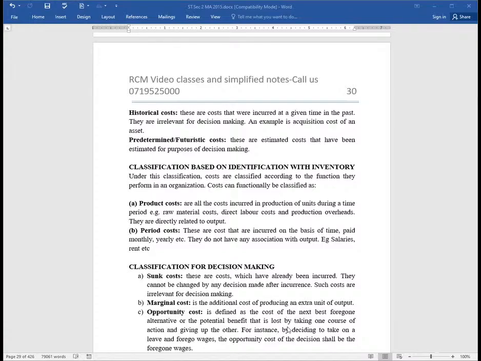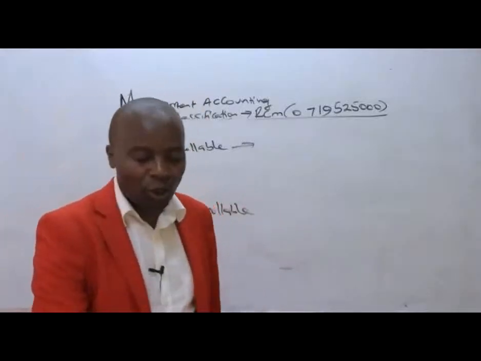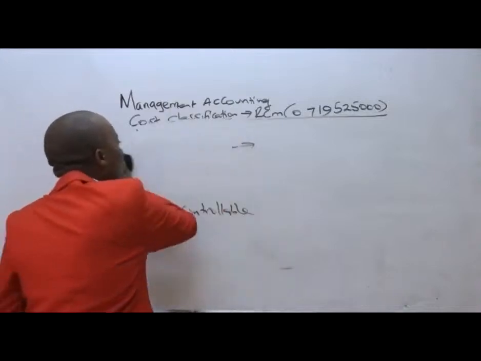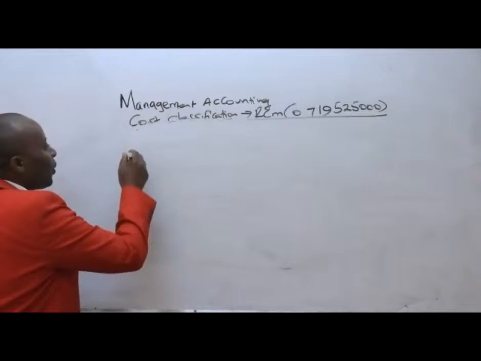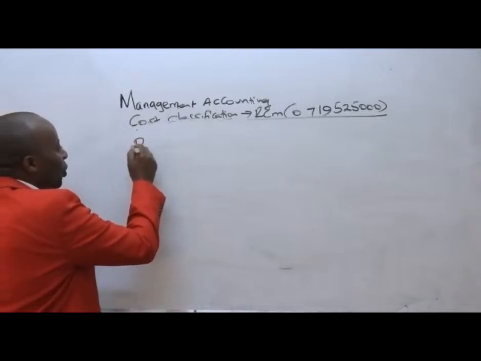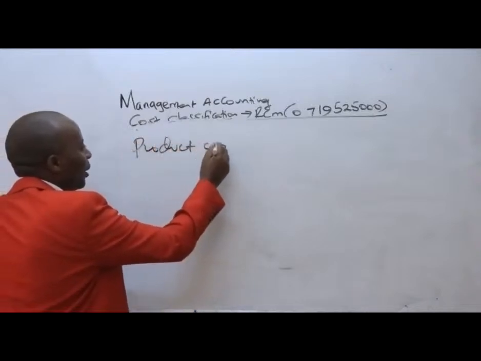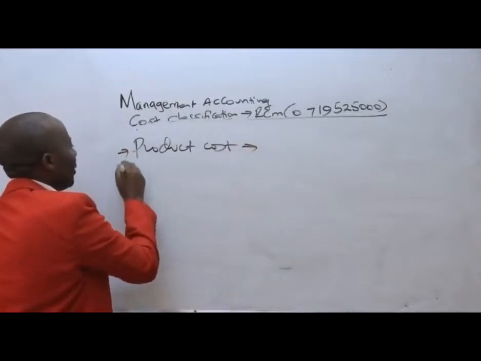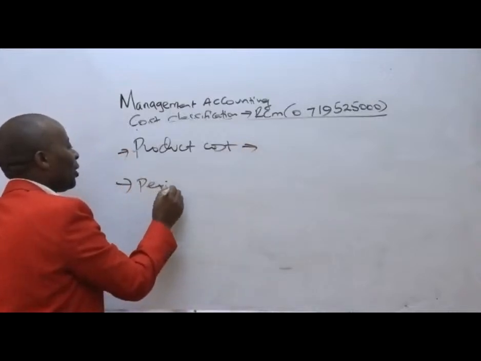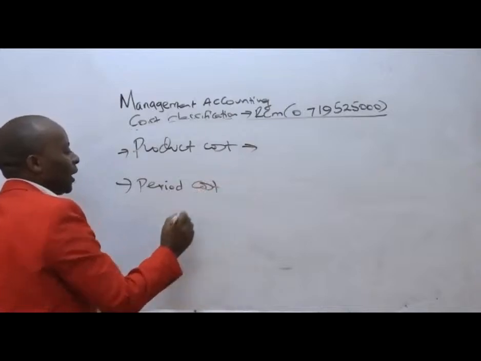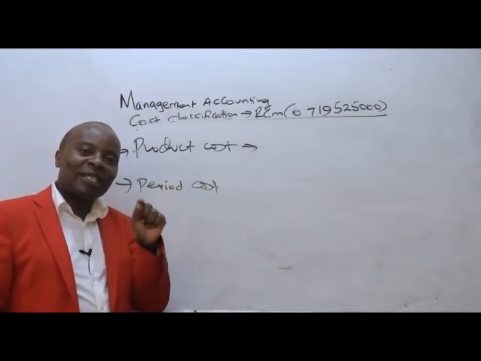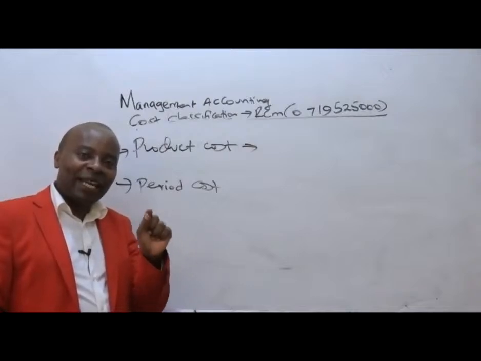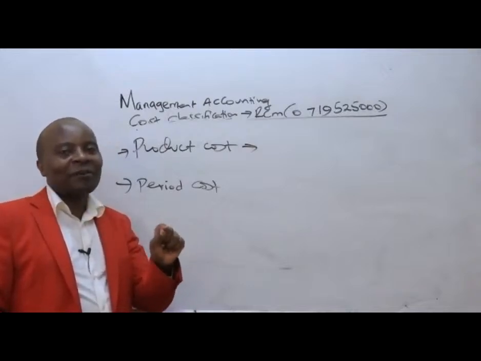So under classification with the inventory, we have what we call product costs, and then number two, we have what we call the period or periodic costs. Product costs and inventory, these are those costs that are attributable directly to the manufacturing process.